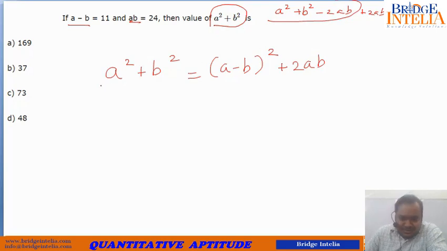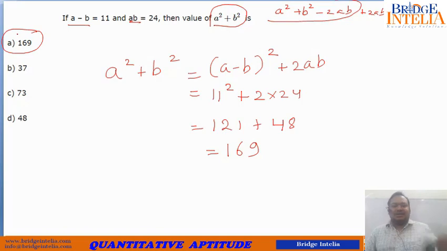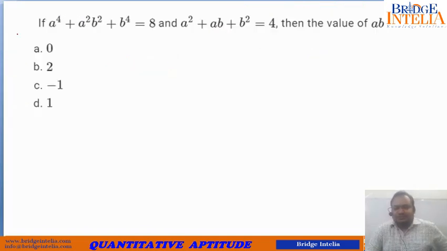So this is what we have to do, a square plus b square. Now we already know the value of a minus b. A minus b is equal to 11, square. So 11 square plus 2ab. So 2 into 24. 11 square is what? 121, plus 2 into 24 is what? 48. So this comes out to be 169. So this is the correct answer. So now let's move further.